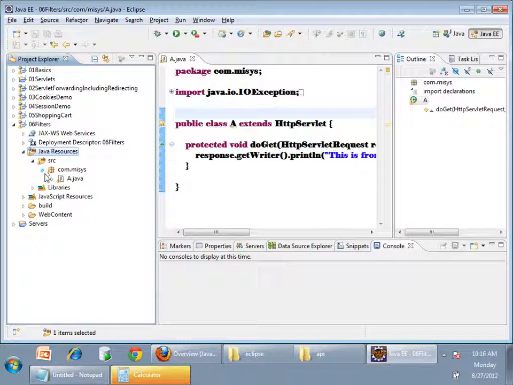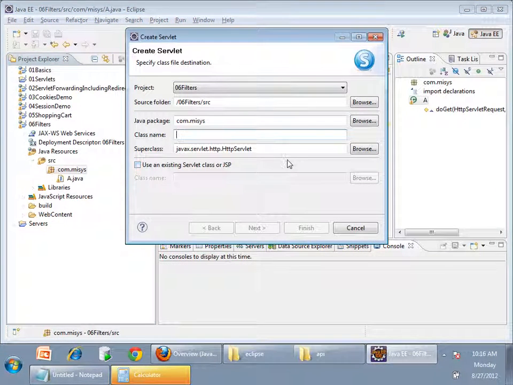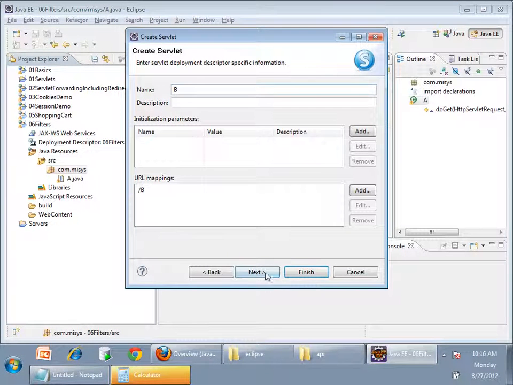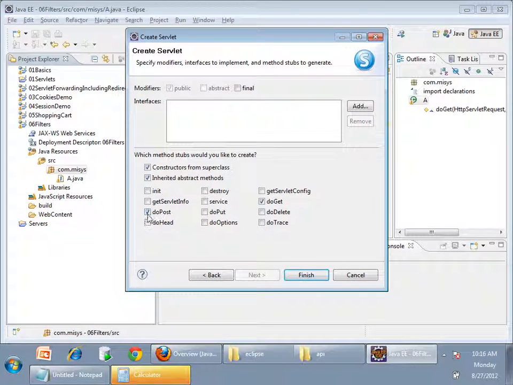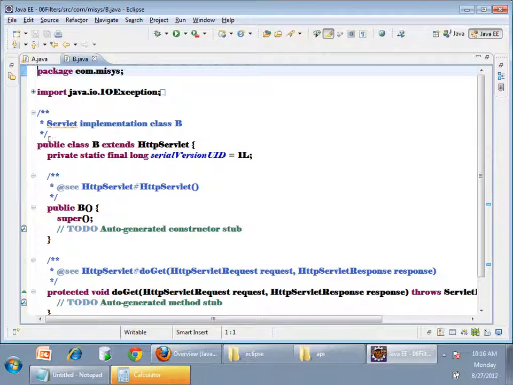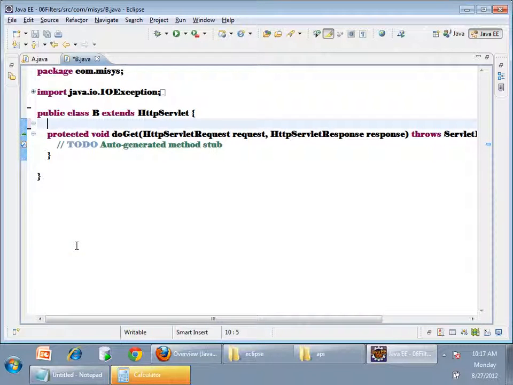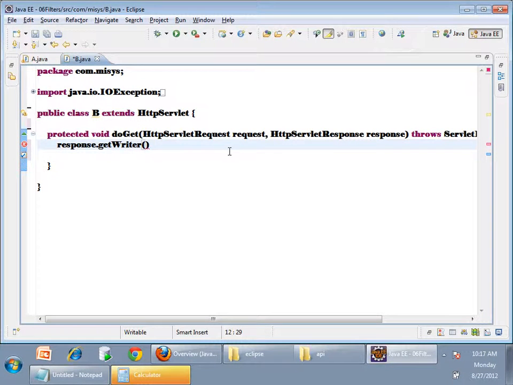Similarly, I will write one more servlet, B. Here I'll say response.getWriter().println inside servlet B. That's it.